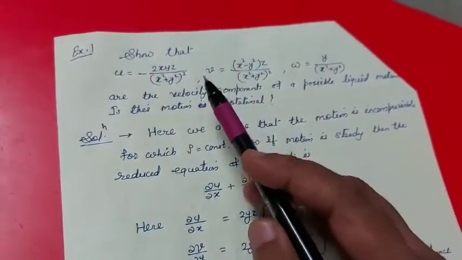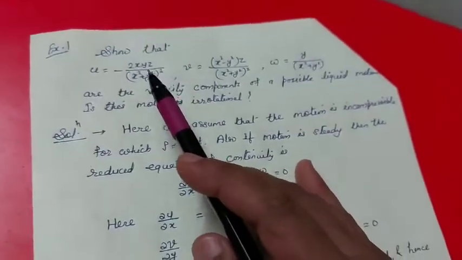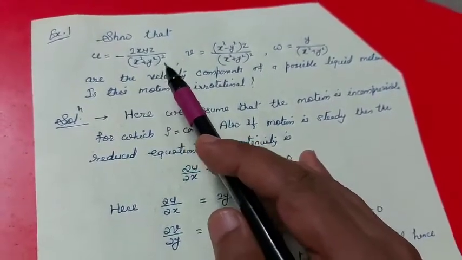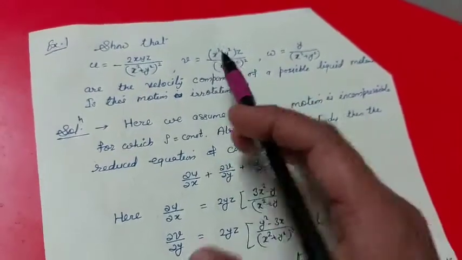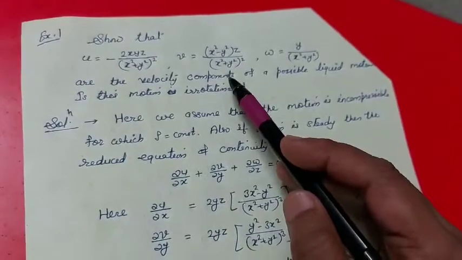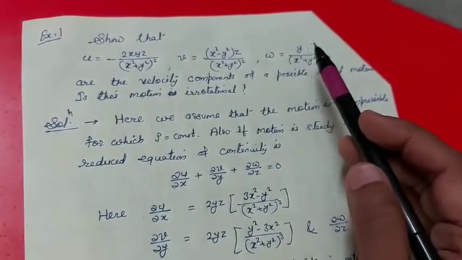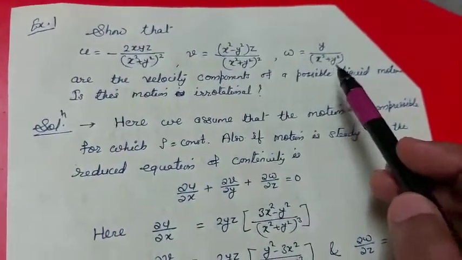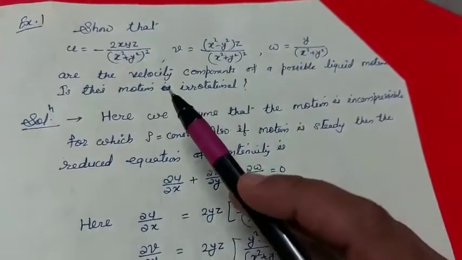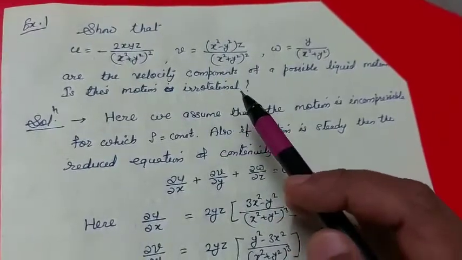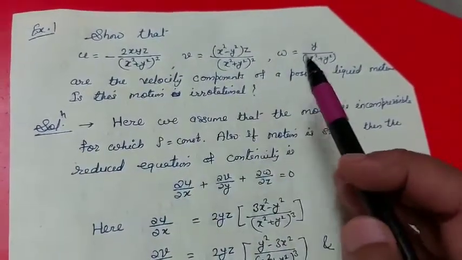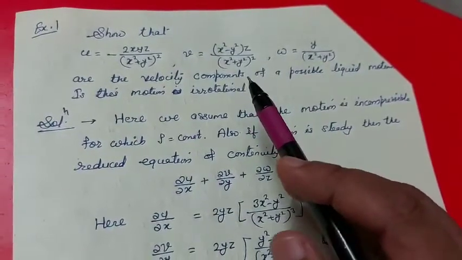Now, we take one problem. Problem is, show that if u is equal to minus 2xyz upon x square plus y square whole square, v is equal to x square minus y square into z upon x square plus y square whole square, w is equal to y upon x square plus y square, are the velocity components of a possible liquid motion. Is this motion irrotational? First of all, we have to show that these u, v, w are the velocity components of a possible liquid motion.